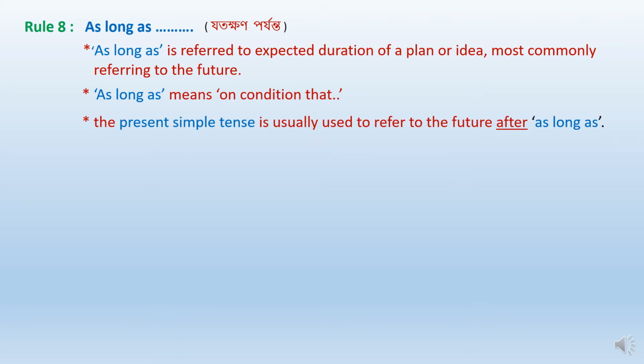Again, the present simple tense is usually used to refer to the future after as long as. That is, after as long as to indicate the future, present simple tense is used instead of future tense.